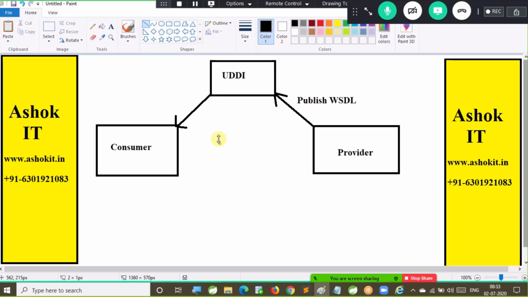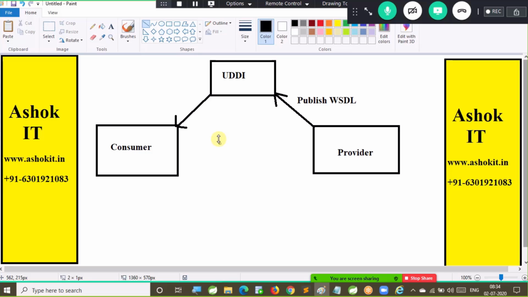Right. So once provider development is completed, provider will share the WSDL file to the consumer. Earlier people used to work with UDDI registry to share the WSDL. Theoretically, UDDI is required for web services development, but practically UDDI is not required because provider can share the WSDL through email also, or through SharePoint also. Nowadays in web services, we can generate the WSDL by using a URL also.